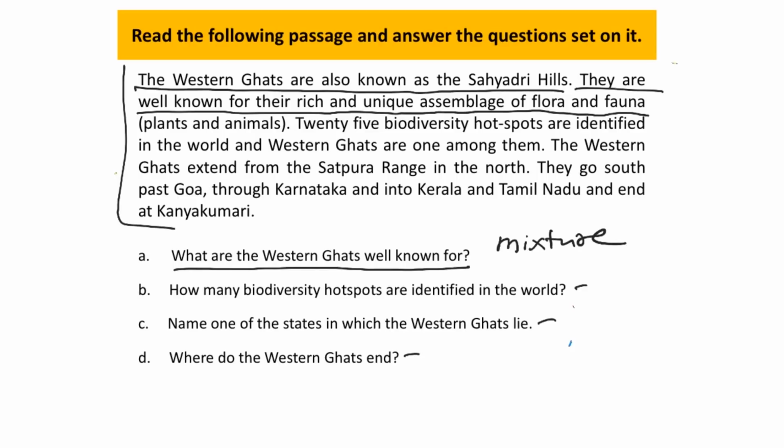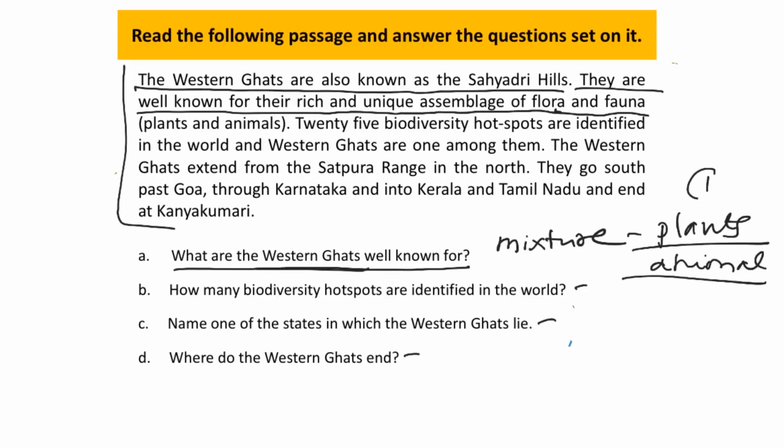Rich mixture of flora and fauna. So what is flora? Flora means plants and fauna means animals. So different kinds of plants and unique animals are found in that particular area. So Western Ghats are known for flora and fauna. If you write flora and fauna, you will get 1 mark.